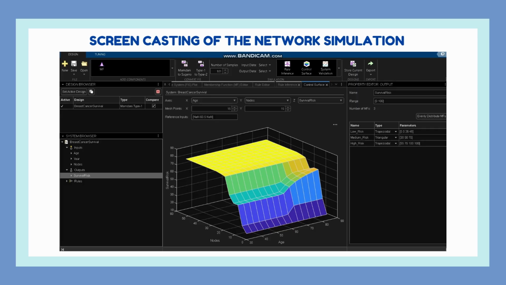Certain combinations of age and nodes produce a higher risk value, while lower node involvement generally corresponds to a lower survival risk. So in this graph, the x-axis represents the patient's age, the y-axis represents the number of positive lymph nodes, and the z-axis represents the predicted survival risk generated by the fuzzy inference system. The transition between regions is gradual because fuzzy logic allows partial membership instead of strict boundaries. So that is all for our group and the MATLAB demonstration.